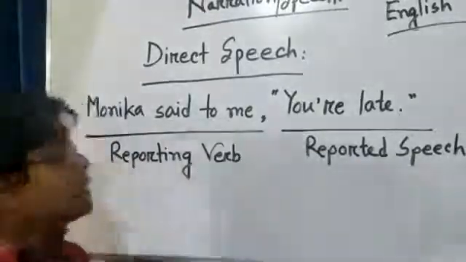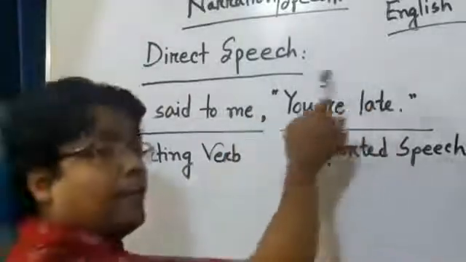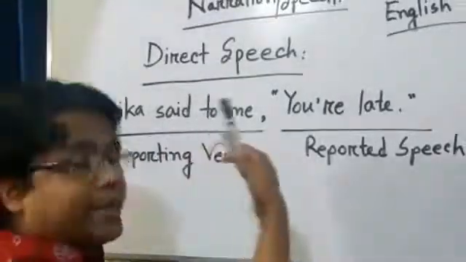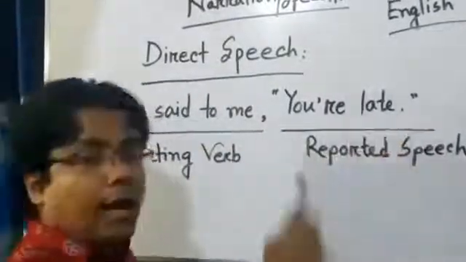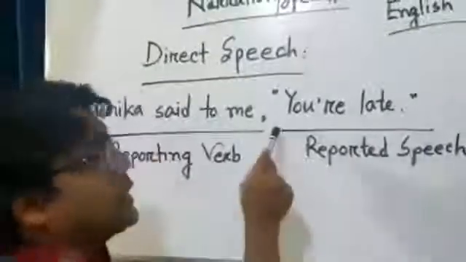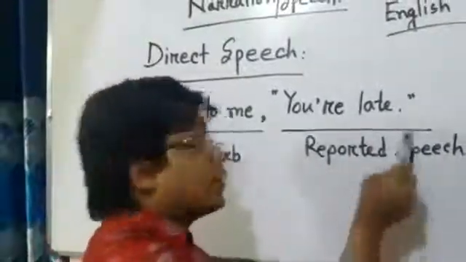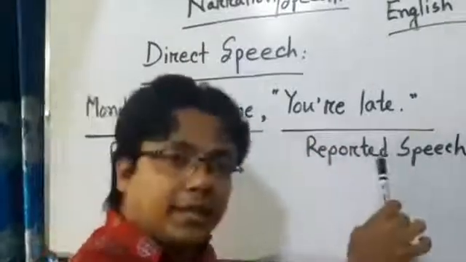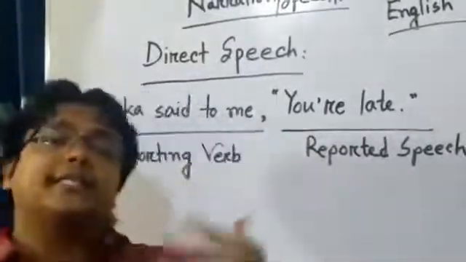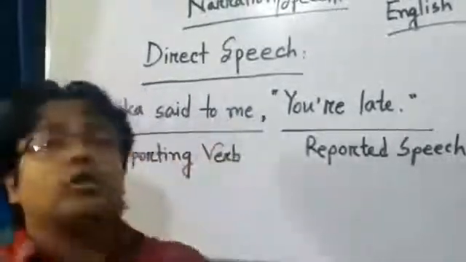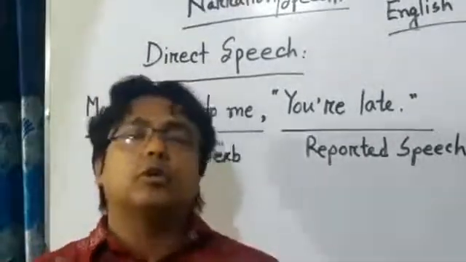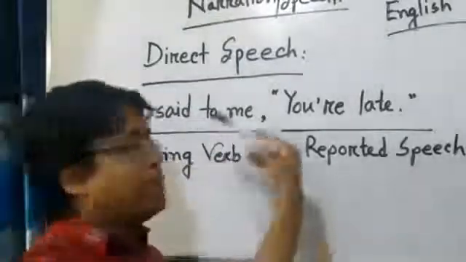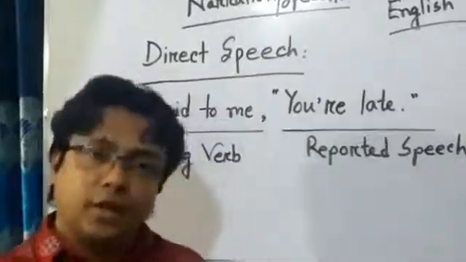The reporting verb is the part which is outside the inverted comma. And the part within the quotation mark or inverted comma is the reported speech. To change a sentence from direct to indirect speech, you have to clearly identify which part is the reporting verb and which part is the reported speech.